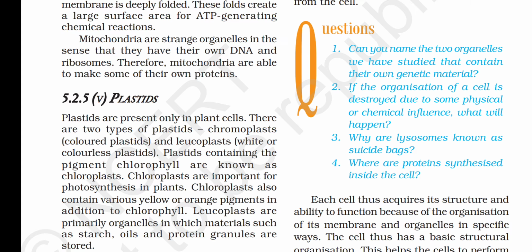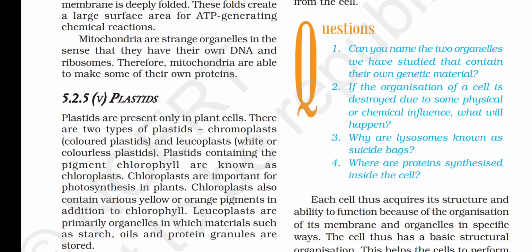So food is prepared in the chloroplast in the plant. Chloroplasts are absent in animals and only present in plants. Plants are green in color because they contain chlorophyll pigment, which is present in the chloroplast.